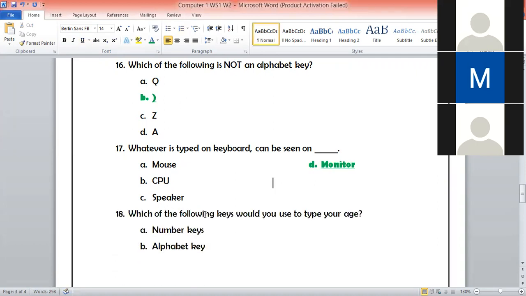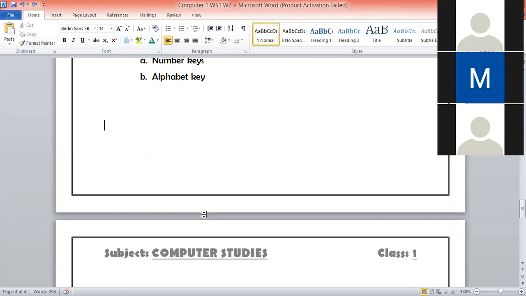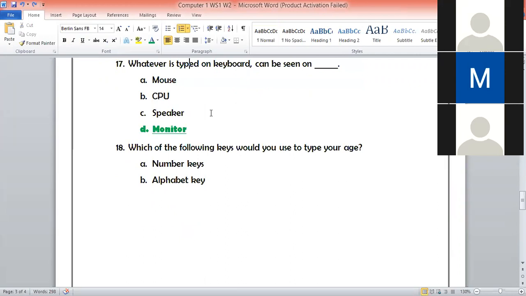The next question is question number 18. Question number 18 is saying: which of the following keys would you use to type your age? For example, you have to type your age. You are 14 years old, 10 years old, 7 years old, 6 years old, 12 years old. So which key would you use to type your age?